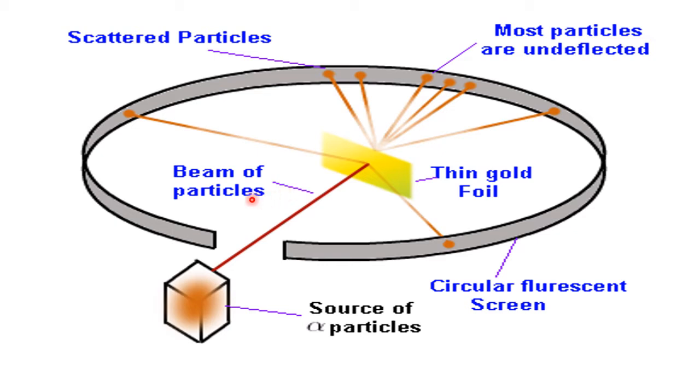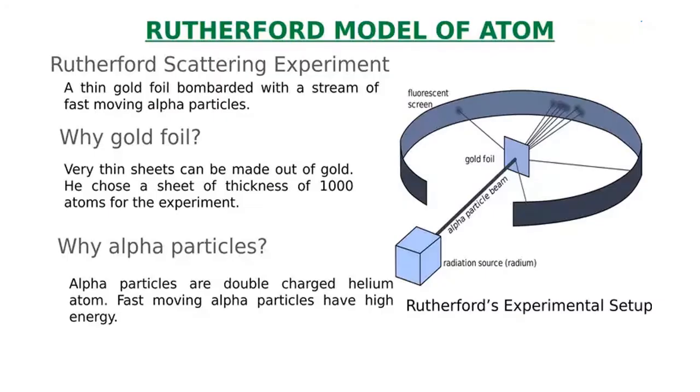Once again, this is the source of alpha particles. This is our thin gold foil. This is a screen to detect the alpha particles, and let's see what he has done.